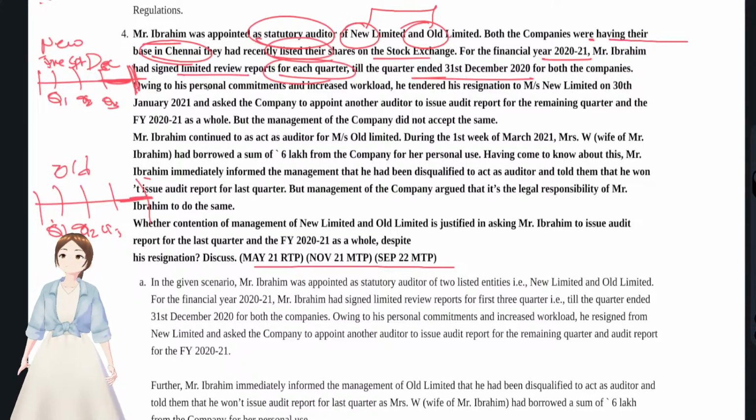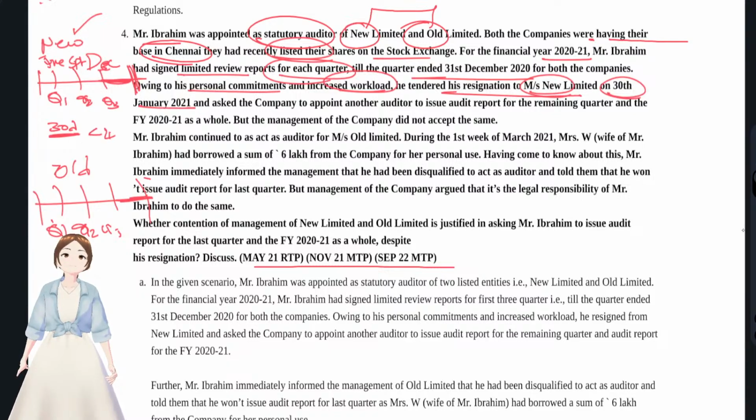Okay, owing to his personal commitments and increased workload, he had resigned in New Limited. He resigned on 30th January, that is 30 days after the quarter ended 31st December. That is less than 45 days.